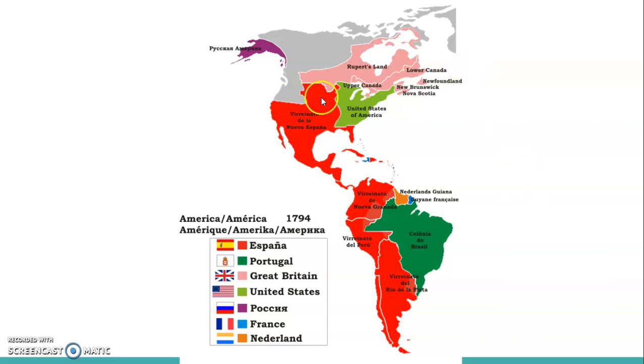So you can see from this map, everything in red here was eventually colonized by Spain. They first started colonizing the Caribbean, right? The first place that they colonized was what would become today the Dominican Republic and Haiti, the island known as Hispaniola. And then they spread throughout the Caribbean and then onto the mainland, in Mexico and in South America,